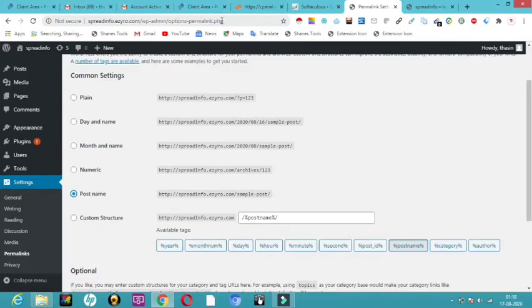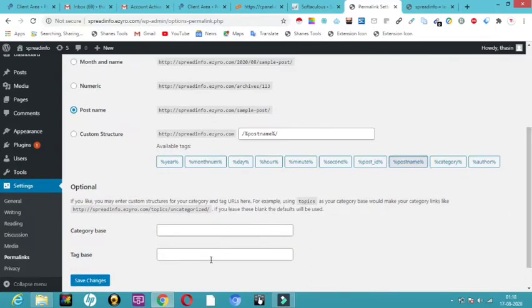So when I open my post regarding something, say I'm reading about software development, it should show me that software development over here in the URL. So how you want your URL to be, this will decide. So I'm just giving the post name, because I want it to be in the post name so that people can recognize in that link what I'm talking about. So I'm going to just click on save changes.